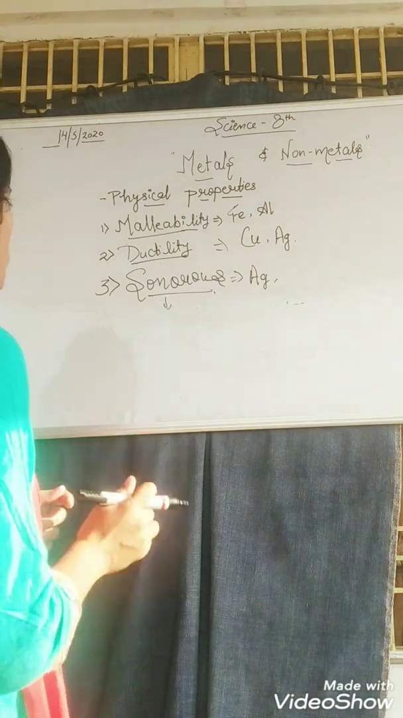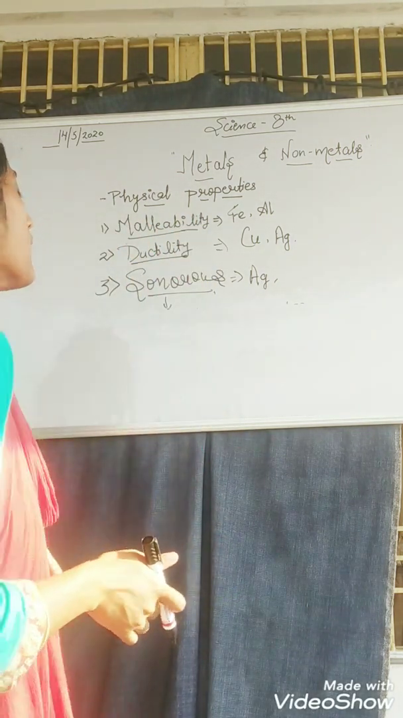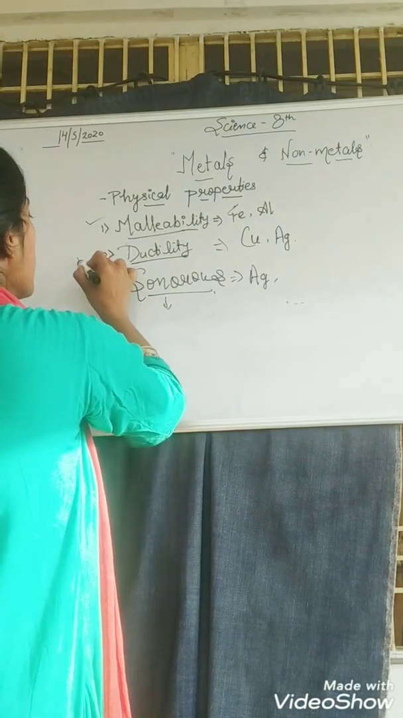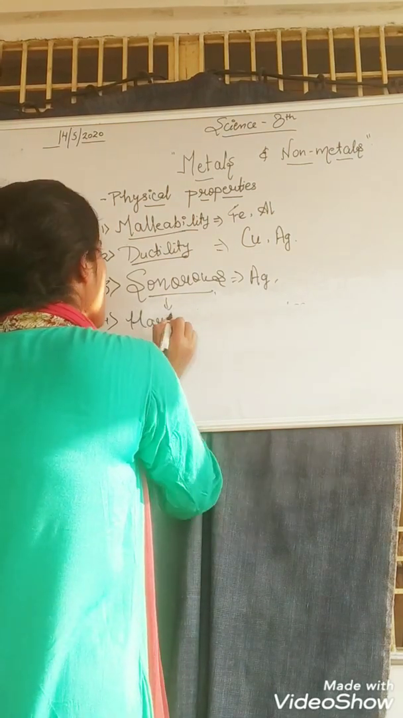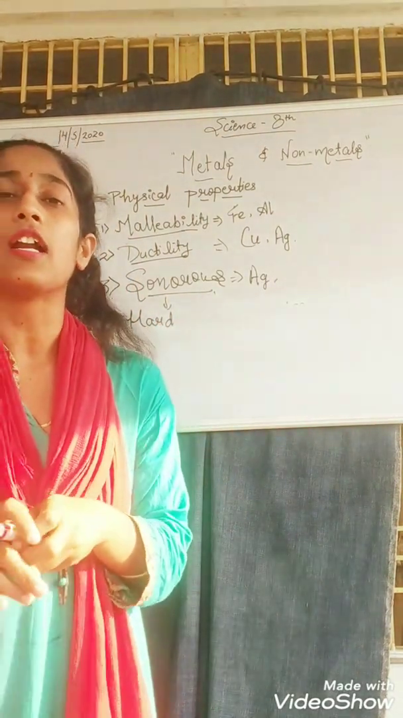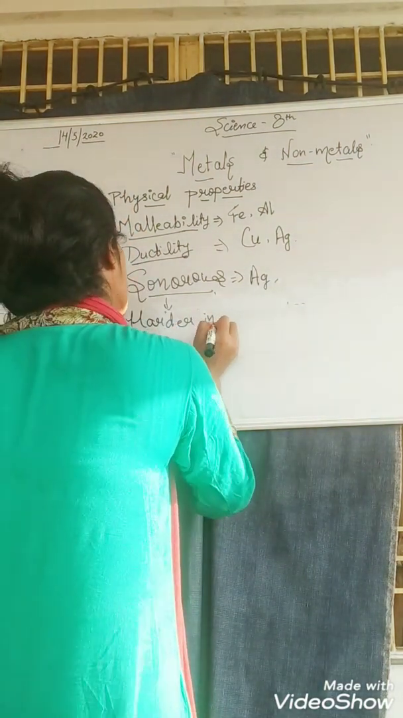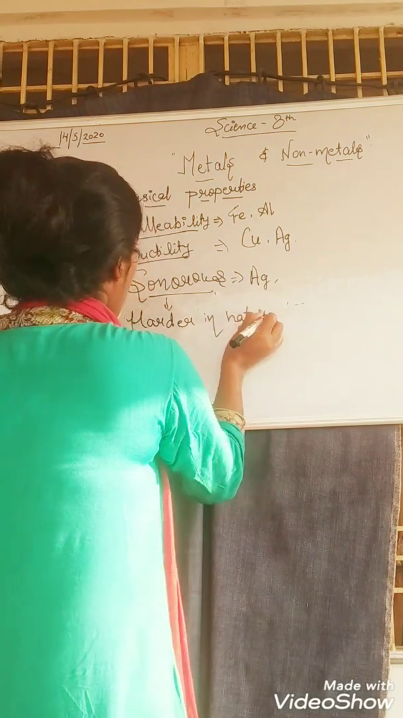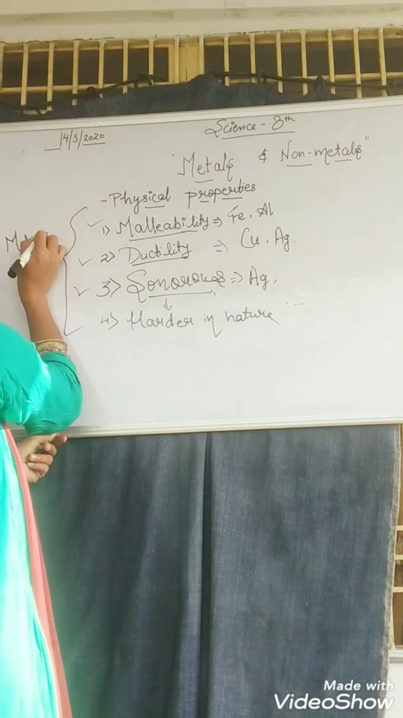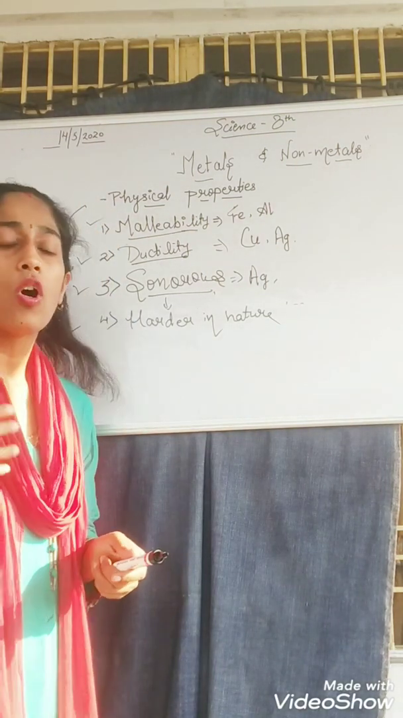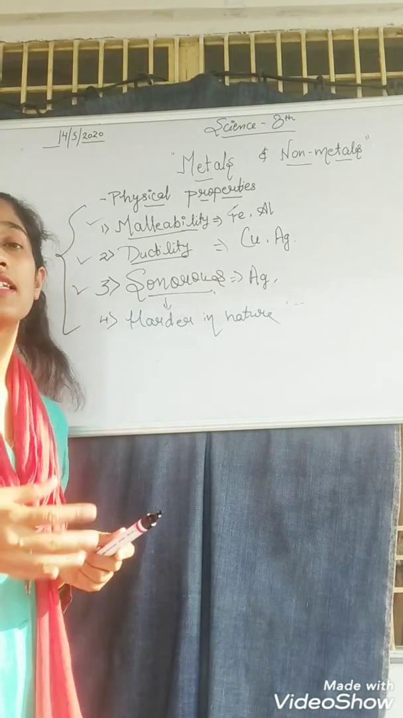Okay, so students, as we are talking about the physical properties of metals, it has three properties: malleability, ductility and sonorous. And the fourth point is hard in nature. Hard in nature means it looks harder from the outside, you can't break it so easily. These are the 4 properties that metals have, and whatever elements have these 4 properties, you can say easily that this is a metal.